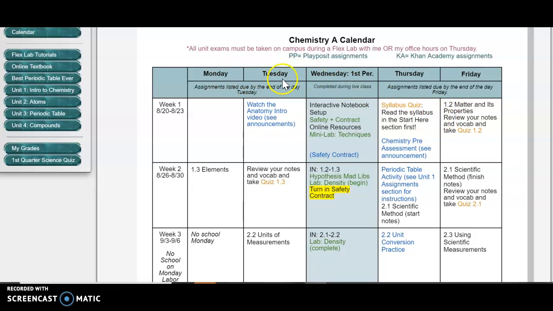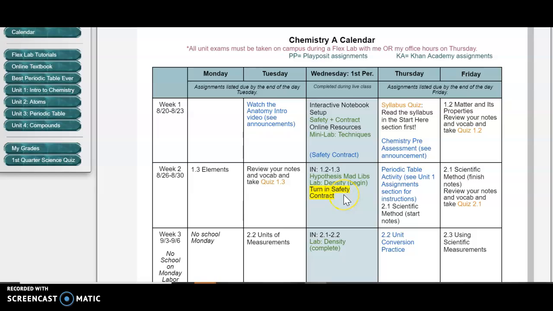You have a Monday and Tuesday, then we meet together live on Wednesday, and then you have Thursday and Friday online. And so the way that this class runs is, let's look at week 2 since that's more of a normal week. The assignments and everything you need to do are due by the end of the day Tuesday, which means you could do it all on Monday, you could do it all on Tuesday, you could split it between, but no matter what, it's got to be submitted before Tuesday is over. I hope you are in bed before 11:59 on Tuesday, but that would be the true cutoff. Please don't wait till the last minute.